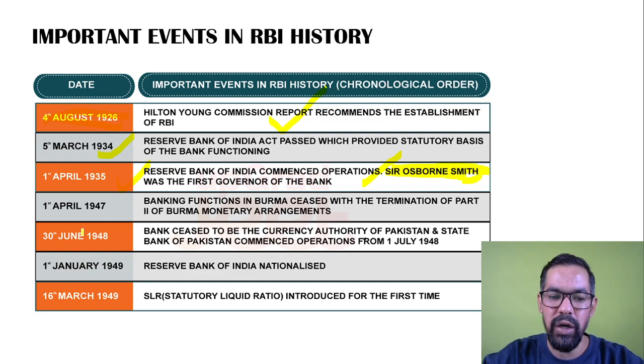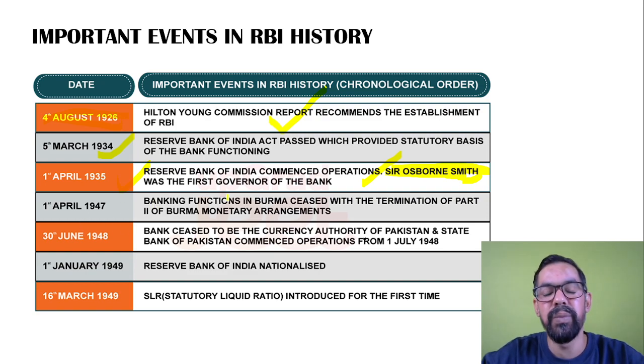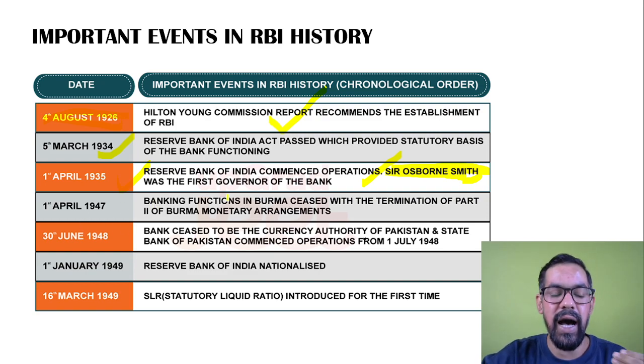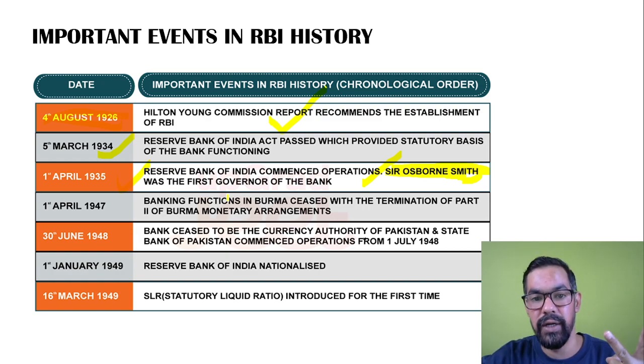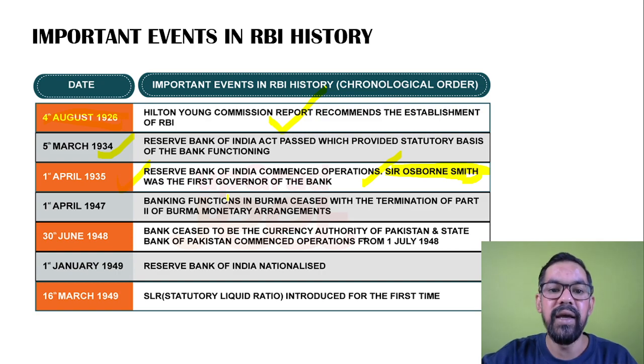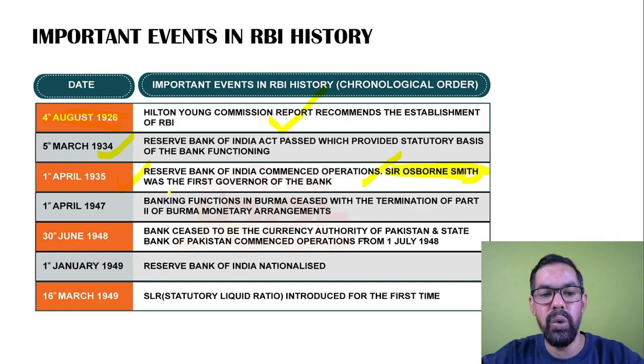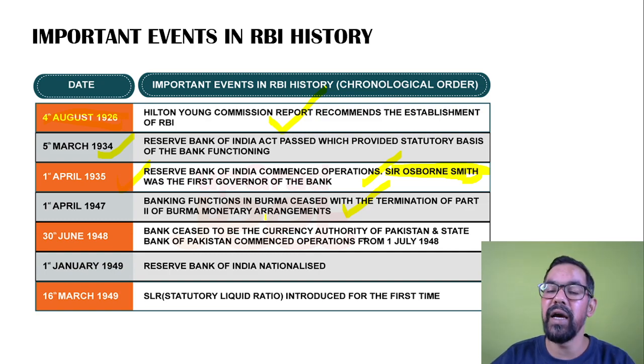Okay, on 1st of April 1947, so previously before independence, RBI generally provided central banking services to two other countries. One was Myanmar and another one was Pakistan. So banking function in Burma, now Myanmar, ceased with the termination of part 2 of the Burma monetary agreement.